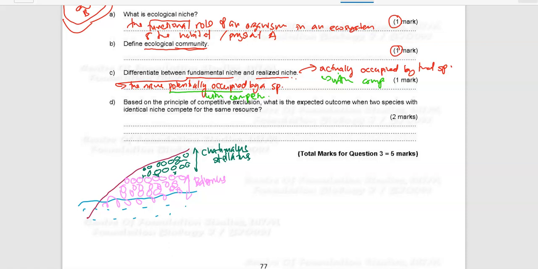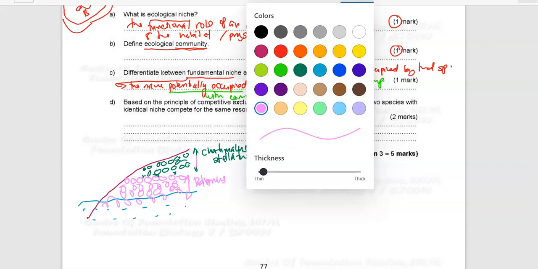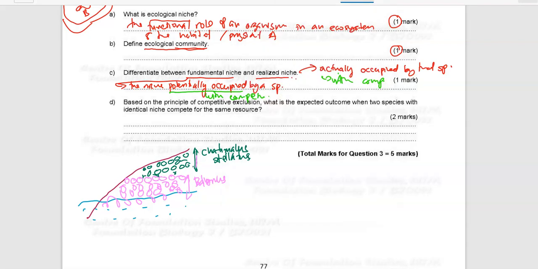This is what we call resource partitioning. For Cathamalus, because it occupies the upper part of the rock, this is what we call realized niche. Realized niche occurs when there's competition between the two species.